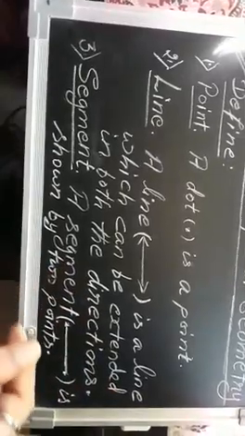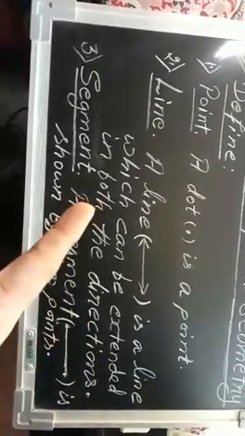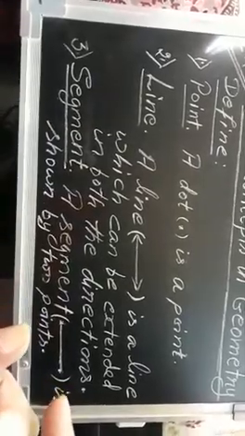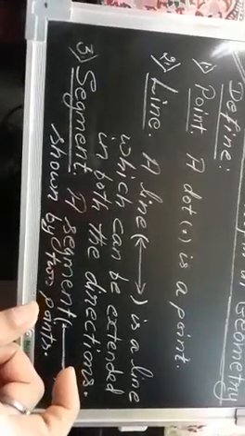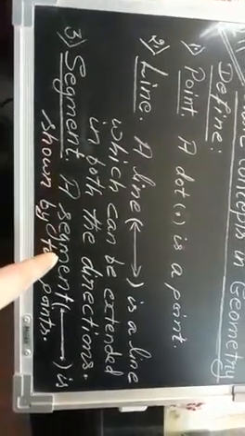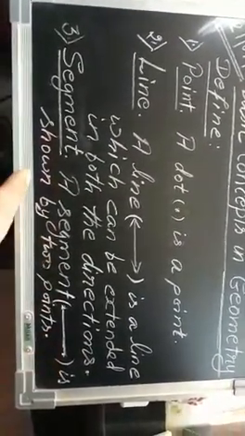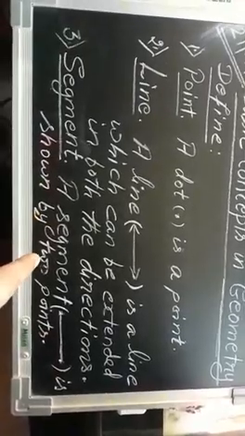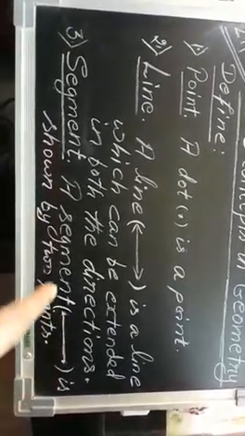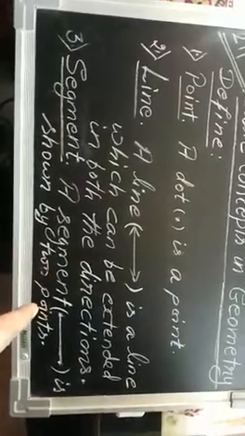It can't go this side, it can't come this side also, okay? So here it is fixed, okay? That is why it is called a segment. A segment is shown by 2 points like this, okay? This is known as a segment.